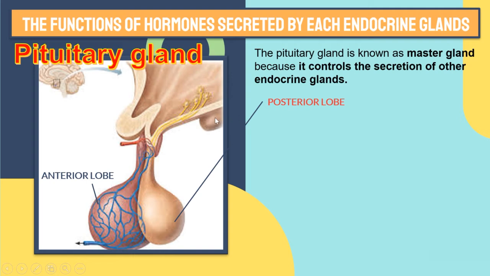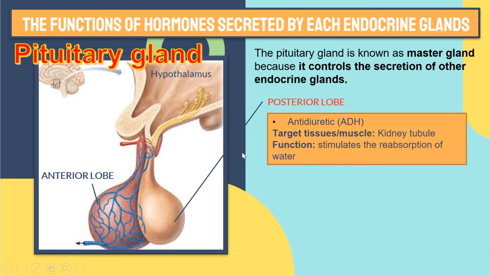Pituitary gland has two lobes: the anterior lobe and the posterior lobe. Anterior refers to the front lobe, and posterior refers to the lobe at the behind side. We take a look at the posterior lobe first. The posterior lobe of the pituitary gland will secrete a few hormones.